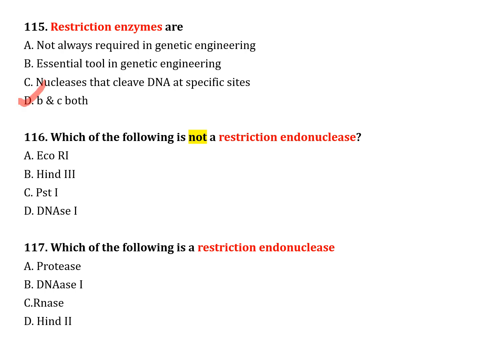The next question, number 116. Which of the following is not a restriction endonuclease? Option A, EcoRI. Option B, HindIII. Option C, PstI. Option D, BNH1. Correct answer is option D, BNH1.